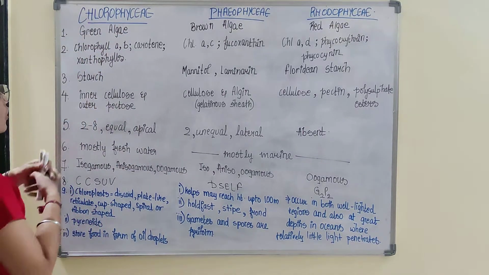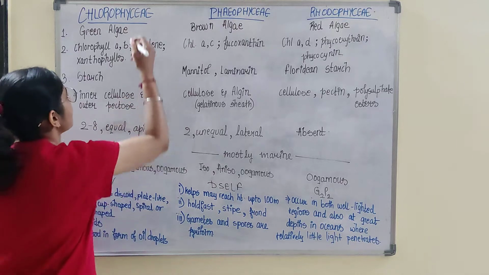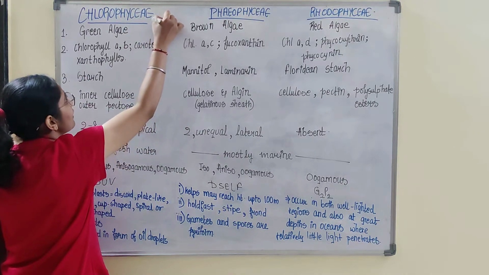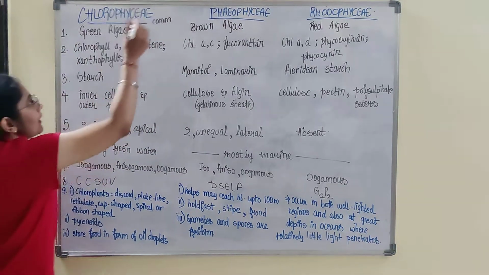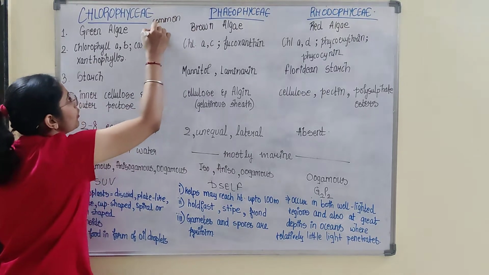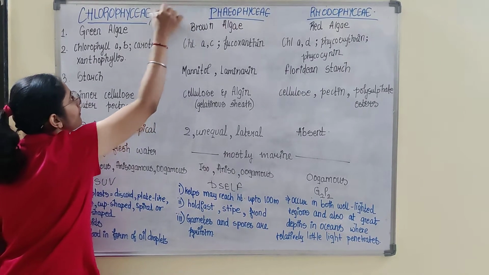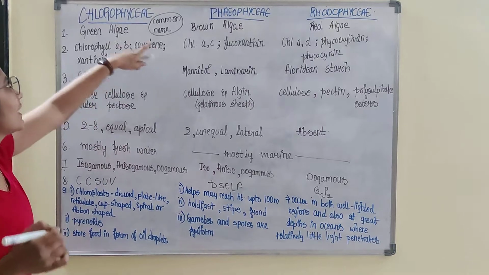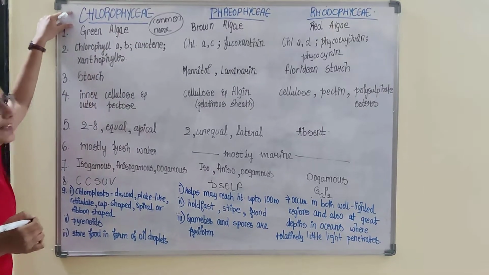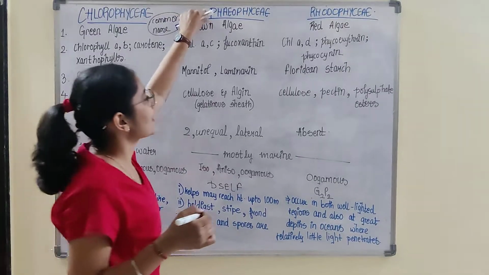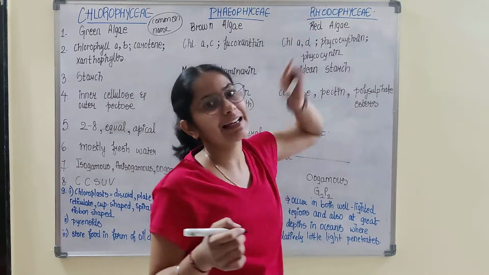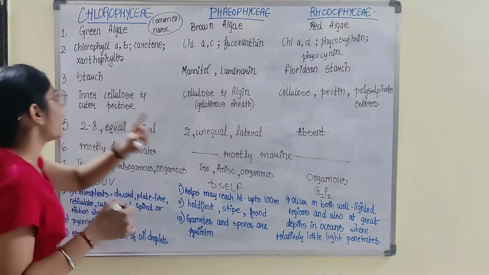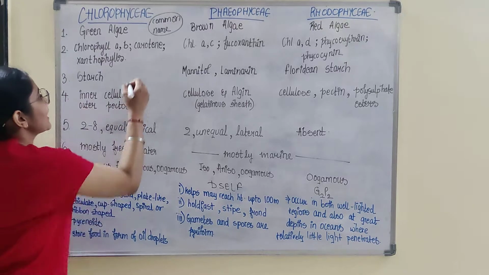The first is on the basis of common name, so insert one more and write common name. The common name for Chlorophyceae is green algae, for Phaeophyceae brown algae, and for Rhodophyceae red algae.